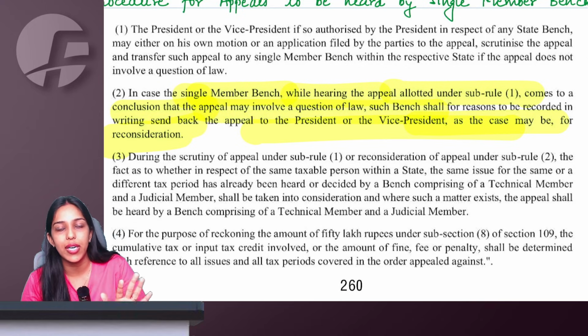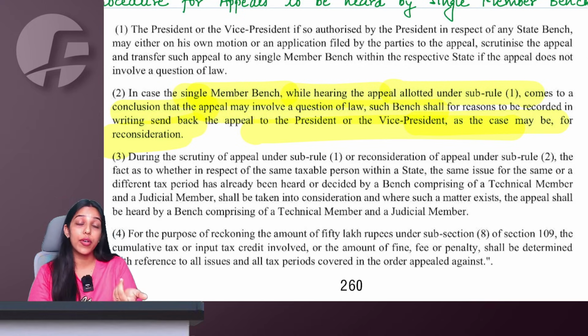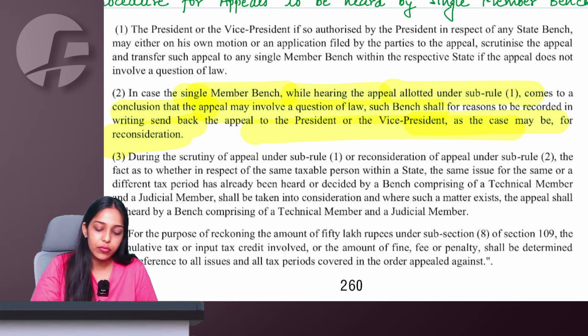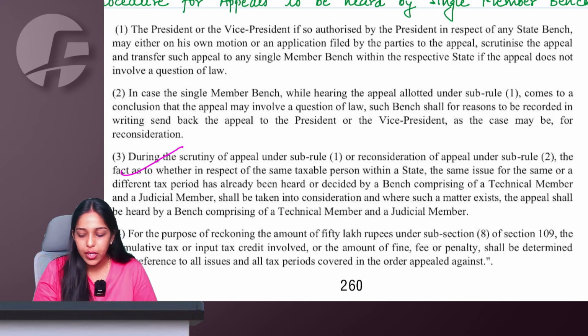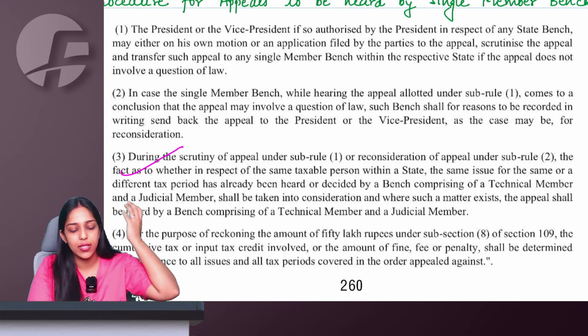Is it okay if I hear as a single member, or no? I feel there's a question of law, we should be 2 people. Right.